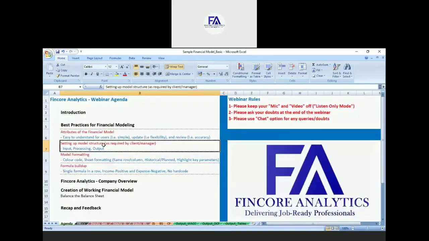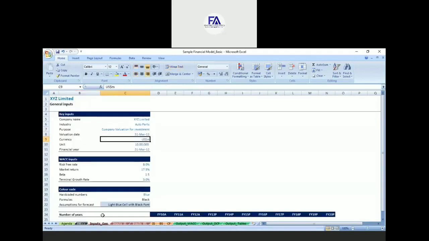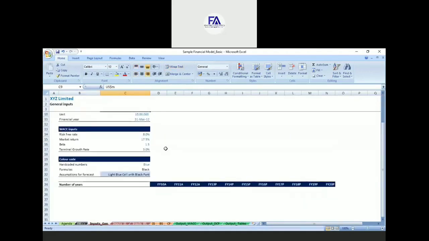Once we have set up the structure, it is very important to format each and every sheet in a defined manner. Therefore, we must follow a standard color code which is globally used by all firms. If you look at this input general sheet, we have defined the color code for this model, and this is a very standard color code used by all corporates.